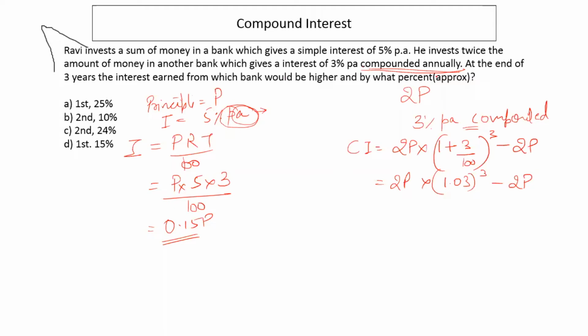Now, because we have to calculate how much the interest is higher by what percent approx. So this approx gives you a liberty to use approximation in your calculations, right? So we can use approximation here also. 1.03 into 1.03 into 1.03. You can use a calculator on your screen while giving the exam for such calculations. So 1.03 into 1.03 into 1.03, approximately this comes out to be 1.09.